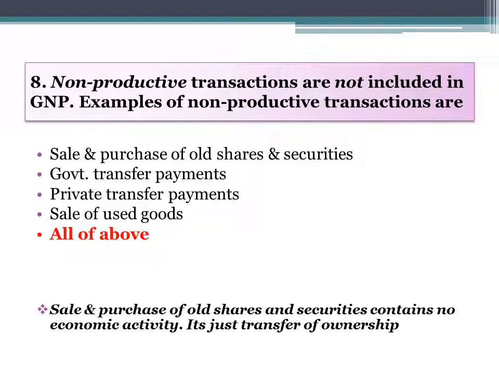And sale and purchase of all shares and securities contains no economic activity. It's just transfer of ownership. That's why we don't include this in GNP. And sale of used goods are also not included in GNP. So all of the options are the right one.